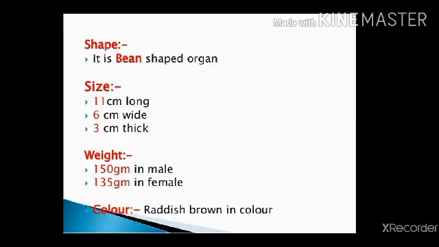The shape of the kidney is bean shaped. The size of the kidney is 11 centimeters long, 6 centimeters wide and approximately 3 centimeters thick. The weight of the kidney is approximately 150 grams in males and 135 grams in females. The color of the kidney is reddish brown.